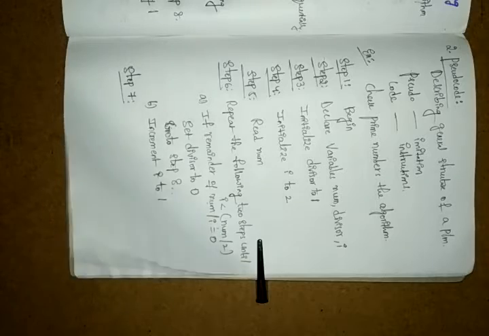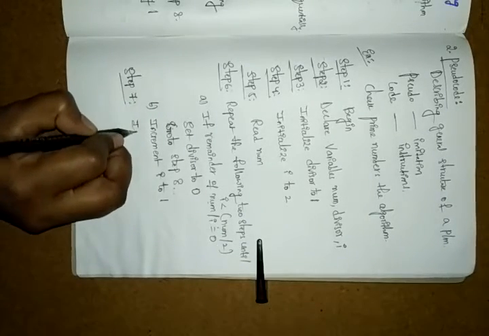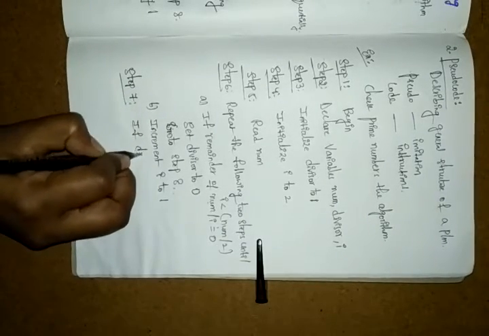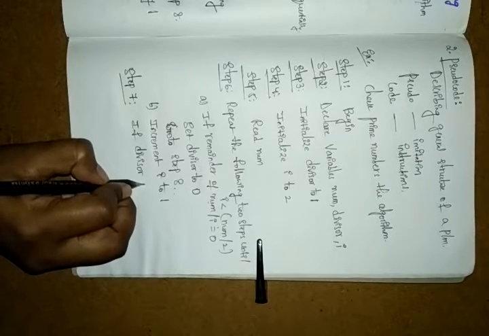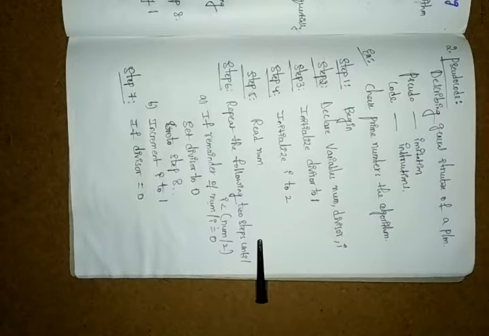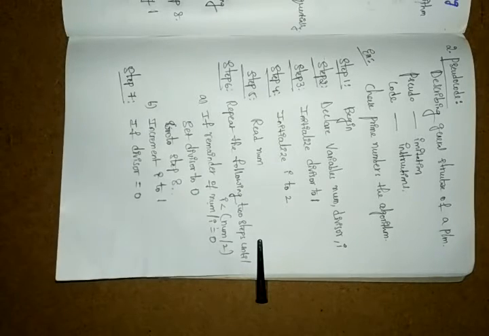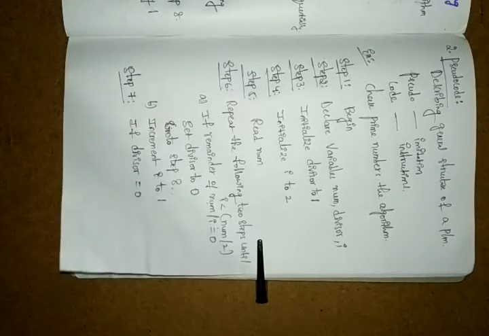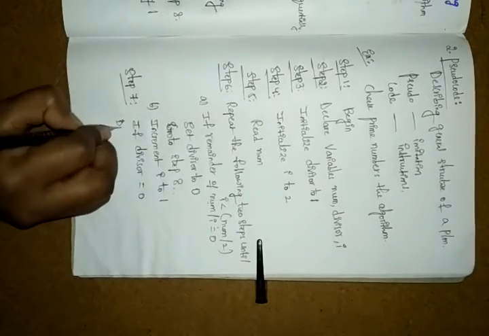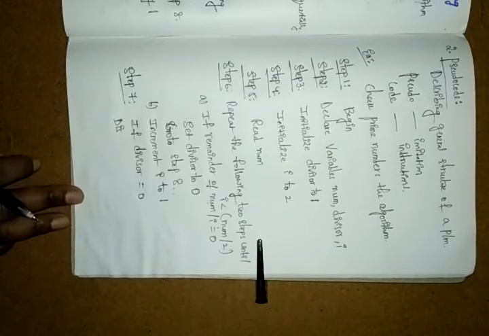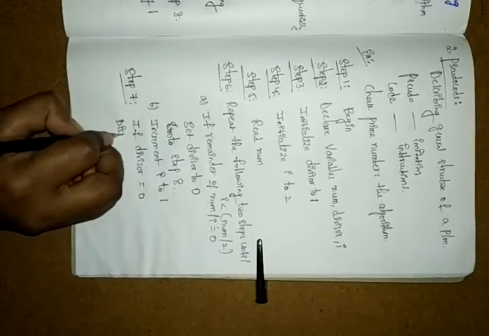If divisor equals 0, whatever you got for the divisor, if that is 0, then you display num is not prime.